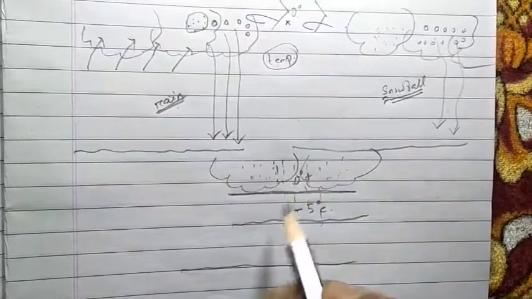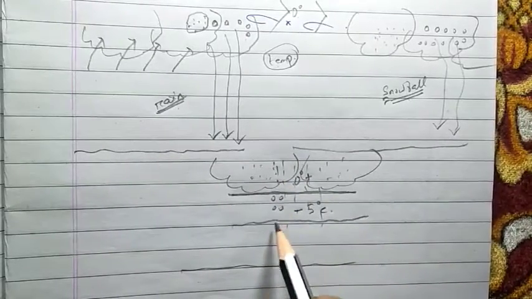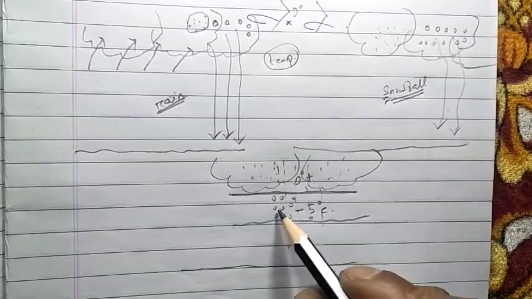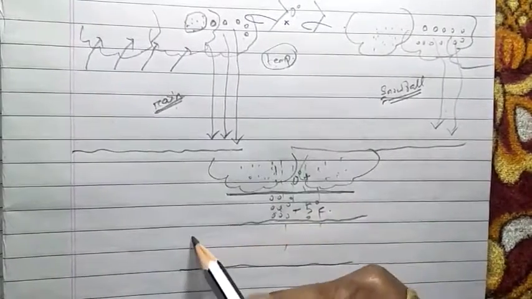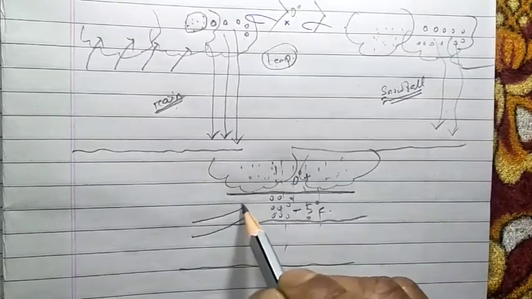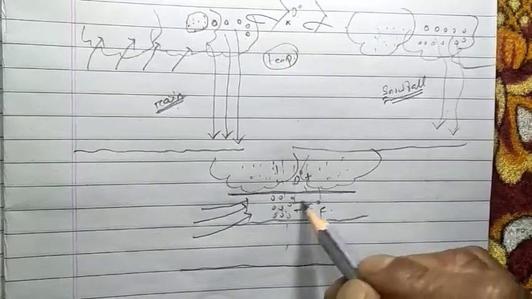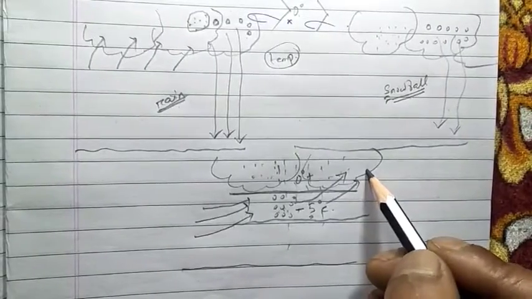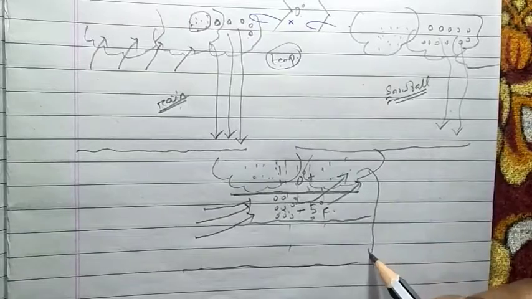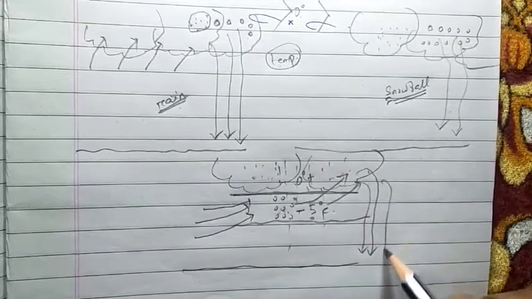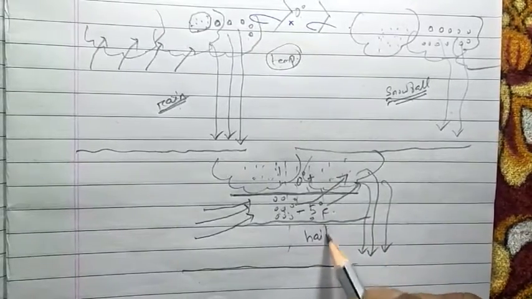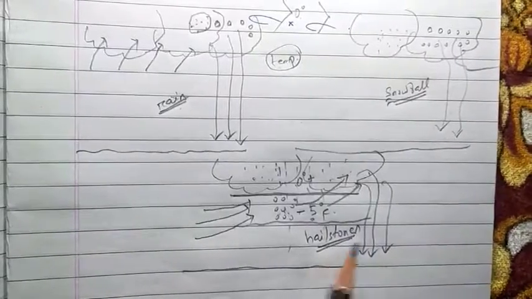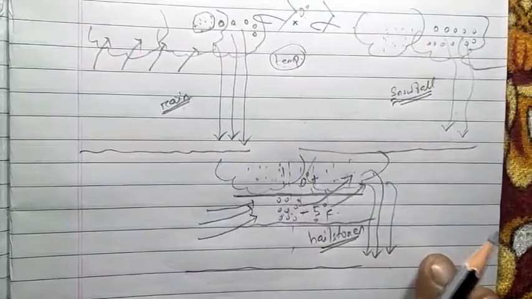When these drops of water reach this level, automatically because of the temperature, these drops of water will change into ice pieces, and because of the upward air current, these ice pieces will be taken back into the atmosphere, but it will be difficult for the dust particles to hold them, and that's the reason why they generally come down on the earth's surface in the form of hailstones. And I think you have seen that when hails fall on the earth, rainfall is not essential.